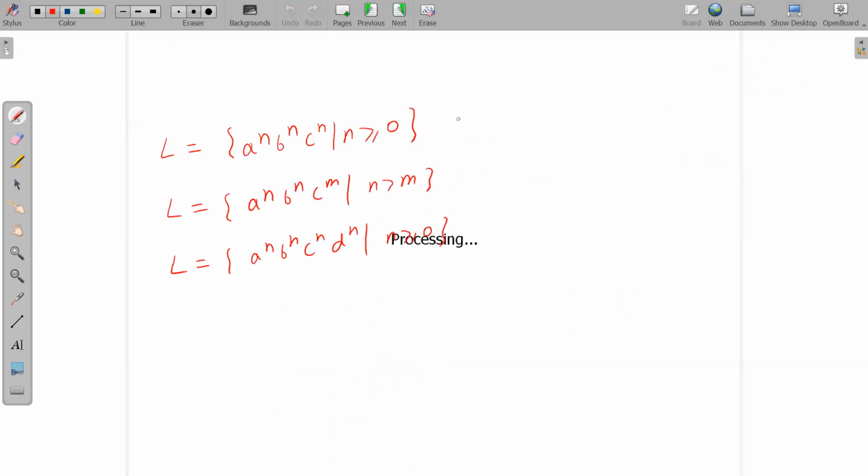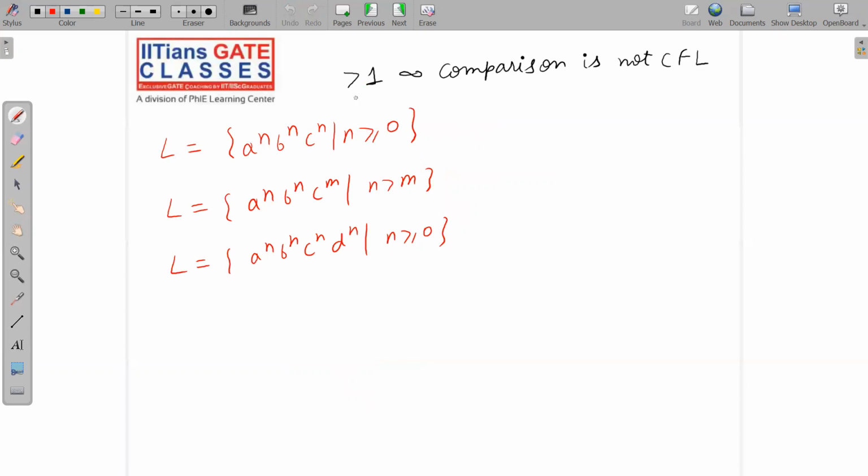Now see, I have written this thing that more than one infinite comparison, the language is not CFL. Example is this. Let me use a different color here. See here we have A's and B's, one comparison, B's and C's, another comparison. So we have two comparisons. So hence this is not CFL. Again, see here A and B's are equal, and A's and B's which are equal should be greater than C. So that means we have two comparisons here. Again, this will not be CFL. So cross it. This is not CFL.